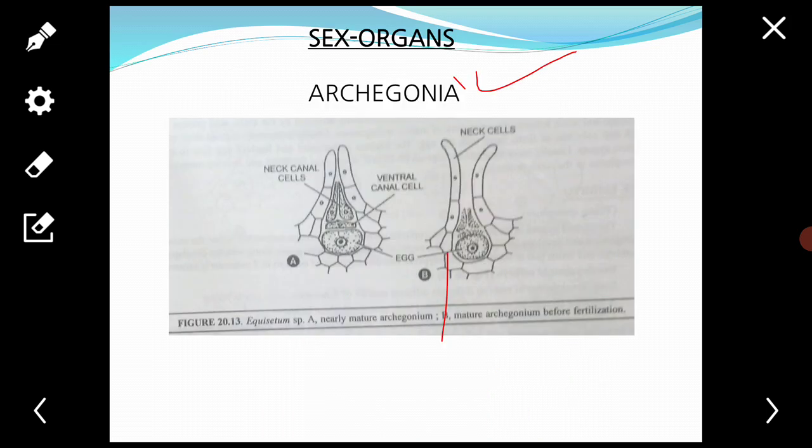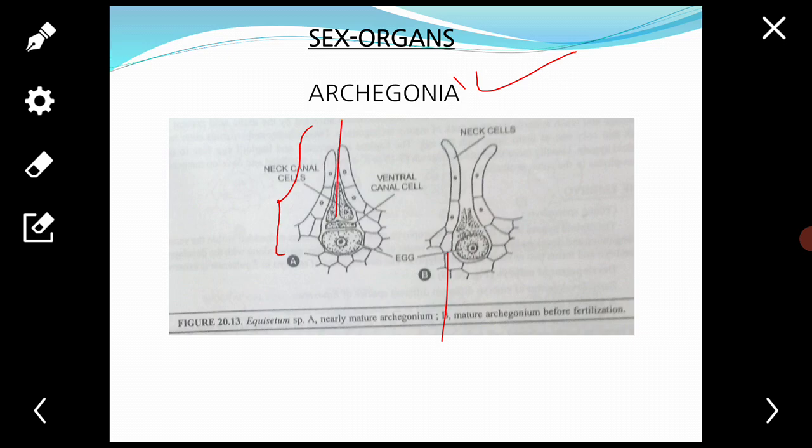A nearly mature archegonium is embedded in the dorsal surface of the prothallus with its basal portion sunken in the gametophytic tissue and the neck projected outside. The neck consists of 4 vertical rows of cells arranged in 2 to 4 tiers.